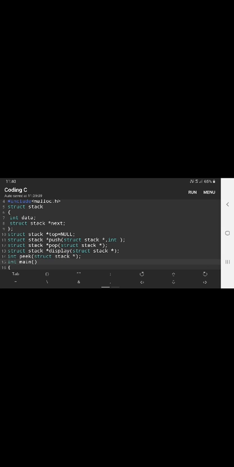Struct stack star push is passing a struct pointer and an integer value. In this way we will be inserting a value. Pop means we will pass only that pointer. Display passes that pointer. When you compare this same program with arrays, what is the difference? Instead of these pointers, we passed the arrays. That's it. The last one is int peek with a struct stack pointer. So we declared the four functions.